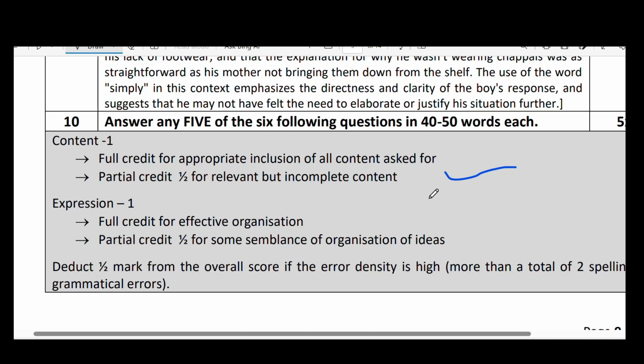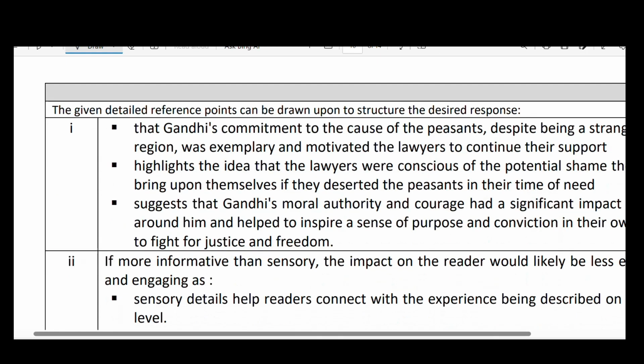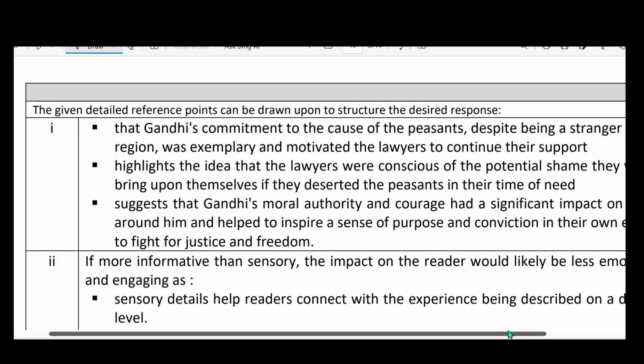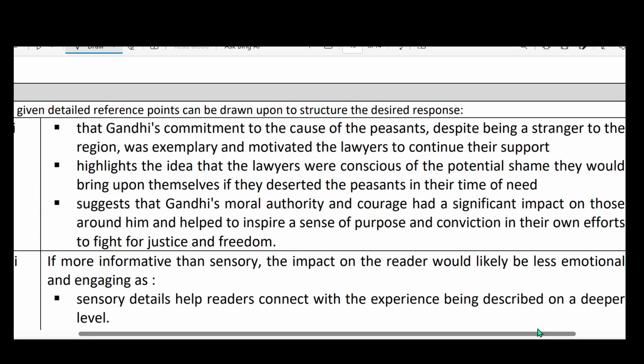Here, any related answer which has some logicality and some relevance can be given. It doesn't mean that you have to give the same answers that are given in the marking scheme. It is an individual's perception, and the presentation differs. That's what you have to understand, students.